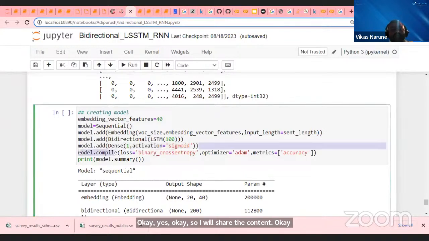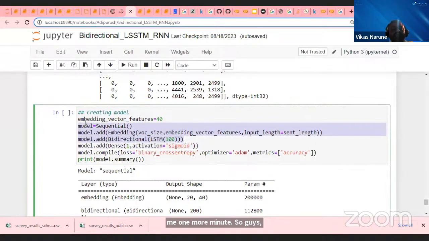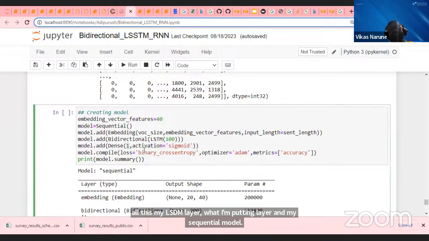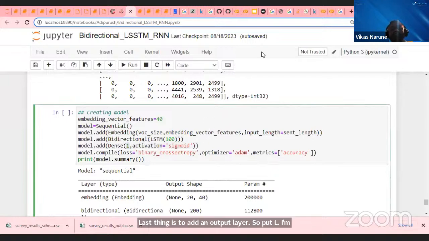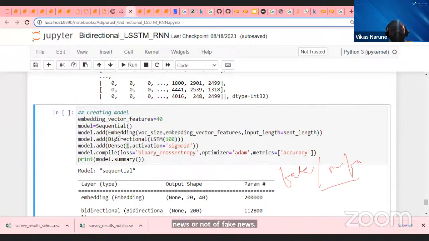Once I am able to add my LSTM layer, word embedding layer, and my sequential model, the last thing is to add an output layer. I am taking only one output neuron because I only want a yes or no, fake or not fake. I want to know whether this news is fake news or not, so I'm adding only one neuron.